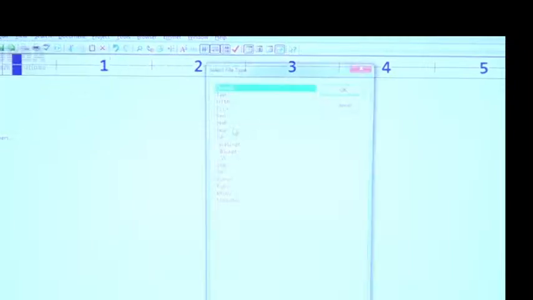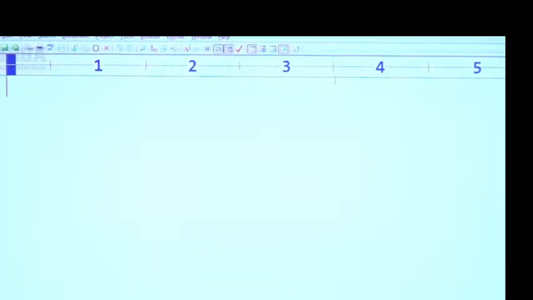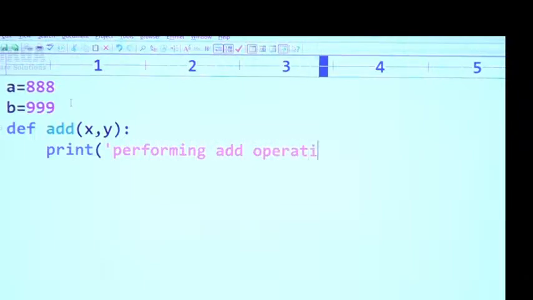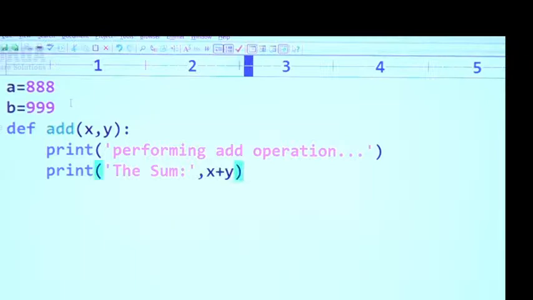Here, let me take a Python file. Now first x is equal to 888, y is equal to 999. Assume that this is the a variable and this is the b variable, right? Next, def add of x comma y. Here print performing add operation, print the sum is x plus y.